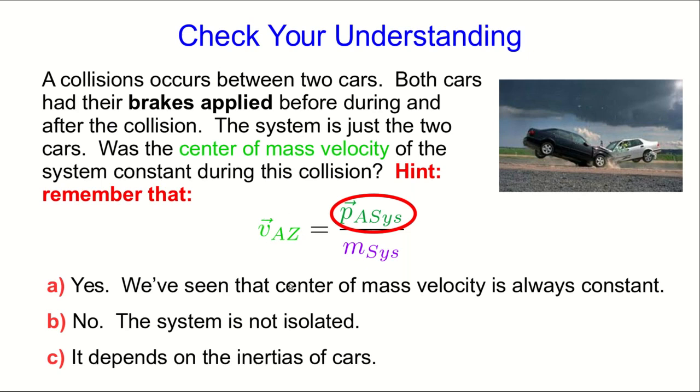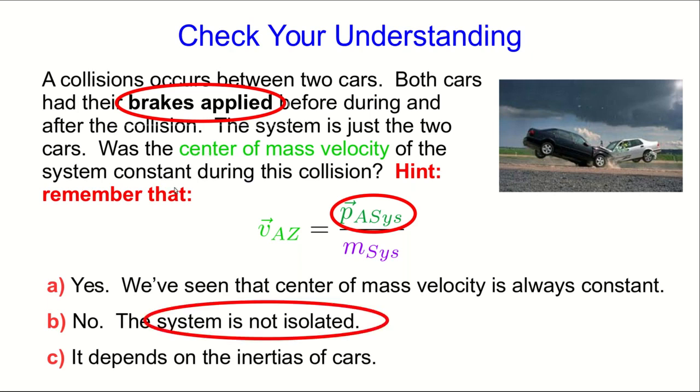But this system isn't isolated because the brakes are applied. And so there are external interactions which will change the momentum of the system. So the answer is B. Because the system is not isolated, the center of mass velocity will not be constant.